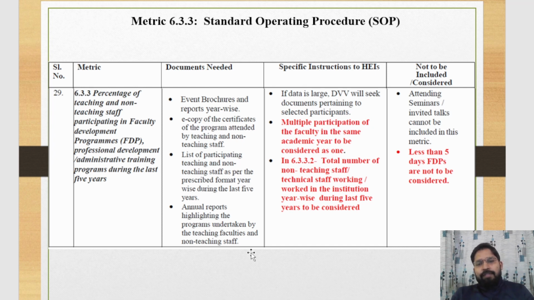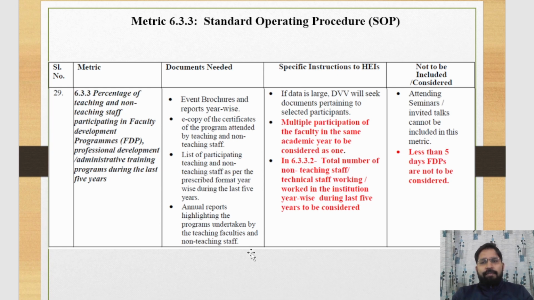During the DVV process, NAAC may ask for the certificate of any teaching or non-teaching staff. If a single faculty member attended more than one faculty development program or other training program, we consider it only once.